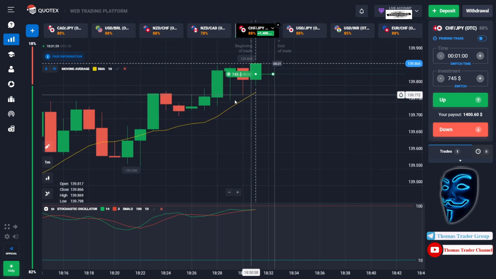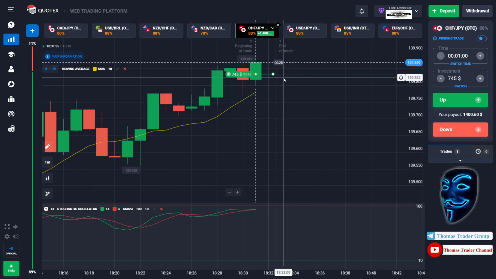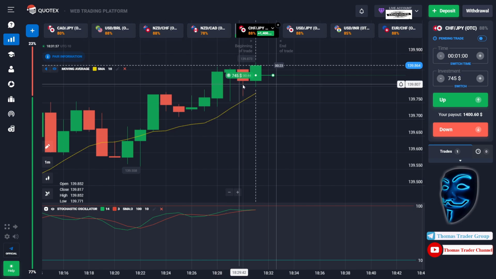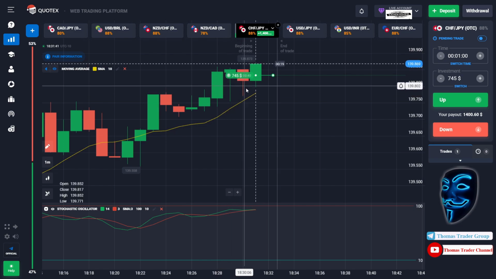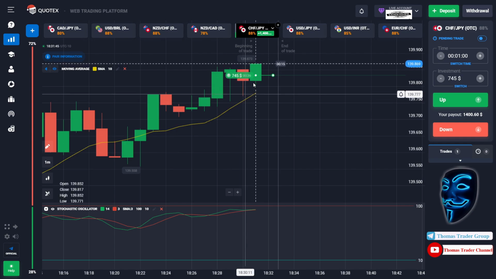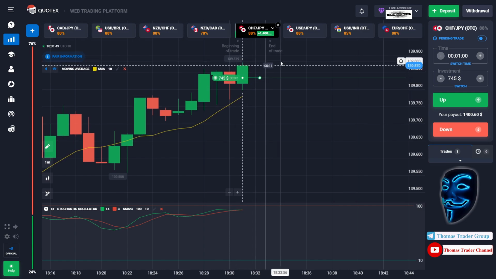When the market touches the moving average line, it will make a rebound. And as you can see over here, there are a lot of lower shadow candles, which means the market is trying to go down, but it does not have enough power because the bullish trend is very strong. That's why I'm sure that it will make a rebound and continue the bullish trend. Let's prove it and let's wait till the end of our trade.